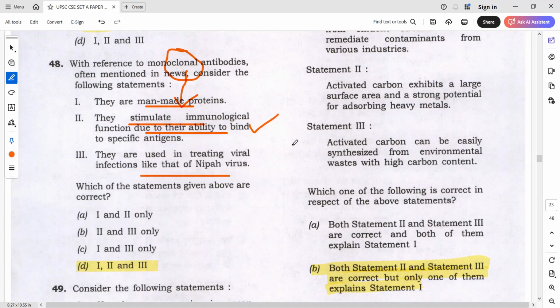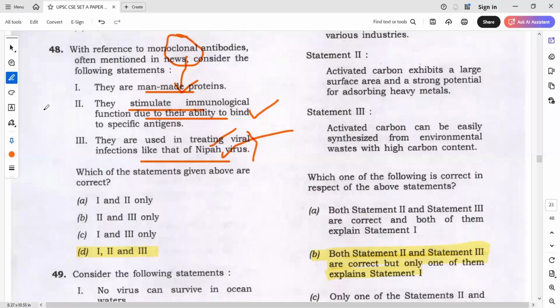Here they are used for Nipah virus. Again, no overthinking required. First of all, this type of thing is used where vaccines are not there. So obviously it's very broad. If they are saying it is used in something, yes, it could be used. So the answer is 1, 2, and 3. Again, science and tech, no overthinking required. Some students overthought and eliminated Nipah virus. But they did not say exactly Nipah. They are saying treating viral infections like that of Nipah virus. Tell me, is it broad or narrow? Statement 3, they are used in treating viral infections. Definitely it is broad.